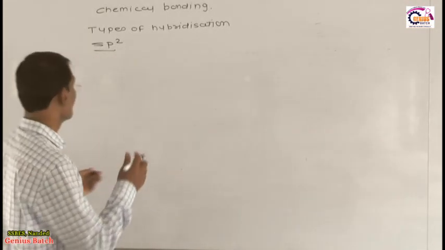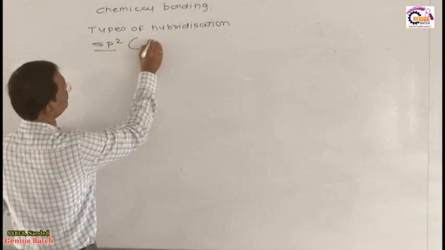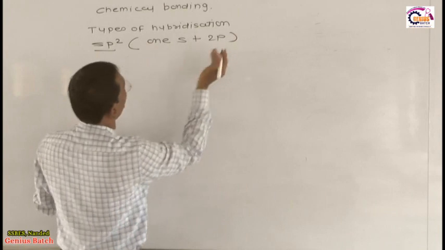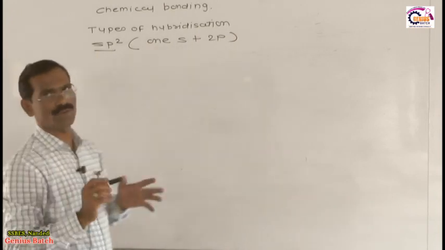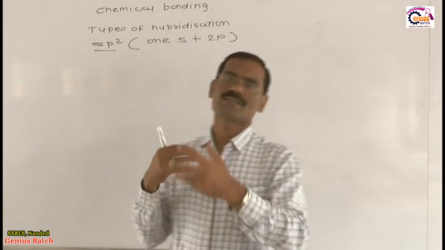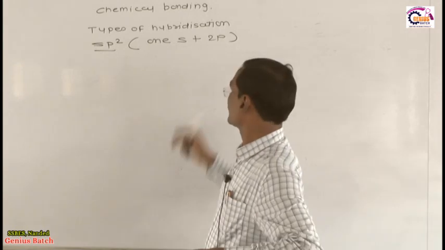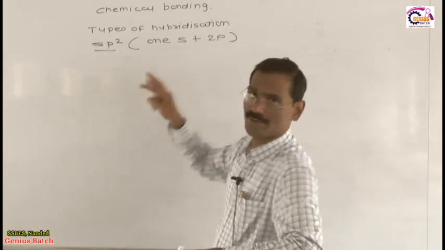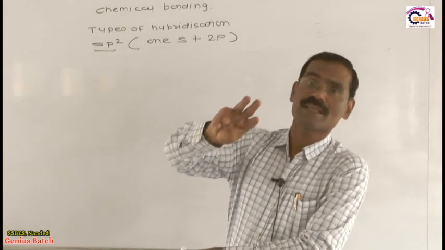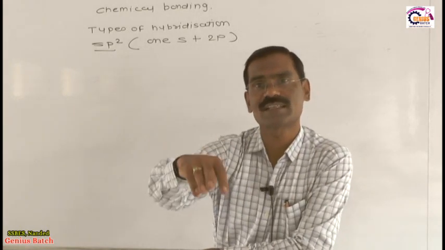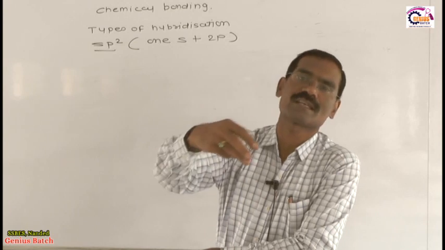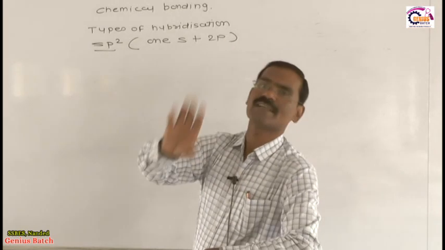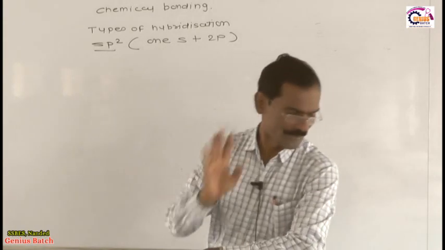What happens in this mixing? One s orbital plus two p orbitals of that particular atom are mixed together. Because a total of 3 atomic orbitals are present, one s and two p, 3 new hybrid orbitals are formed. These 3 new hybrid orbitals are called sp2 hybrid orbitals, which have equal energy and identical shape. This is the sp2 phenomenon.